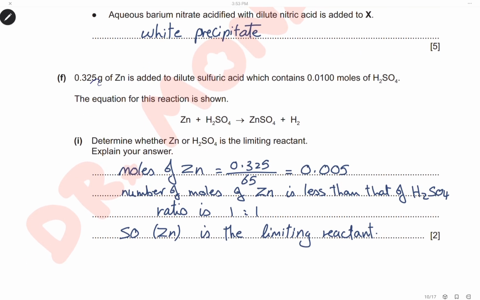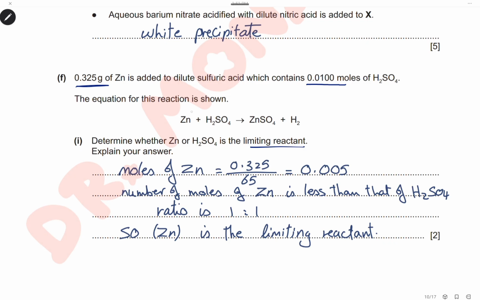Here we have 0.325 grams of zinc added to dilute sulfuric acid, and the sulfuric acid contains 0.01 moles. This is the equation for the reaction. Determine whether zinc or sulfuric acid is the limiting reagent.